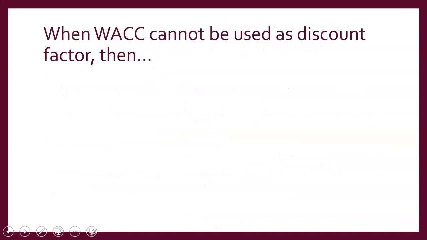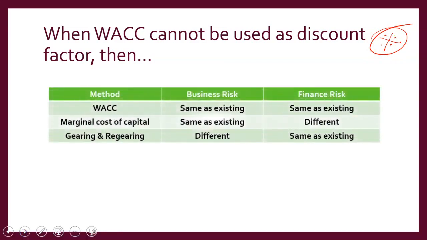We'll look at this part of the question. Again, this is a very important part from an exam perspective: when WACC cannot be used as a discount factor. These are the situations. WACC can be used as a discount factor when business risk is the same as existing and financial risk is the same as existing, that is, we are going to use the same debt equity ratio. In business risk, it's the same, supermarket to supermarket. In marginal cost of capital, the business risk is the same, the supermarket is entering the supermarket business, but the debt equity structure is going to be different. In that case, you have to use marginal cost of capital.